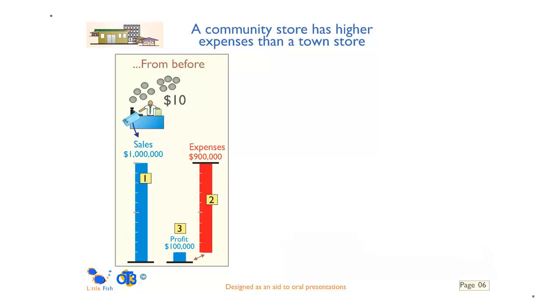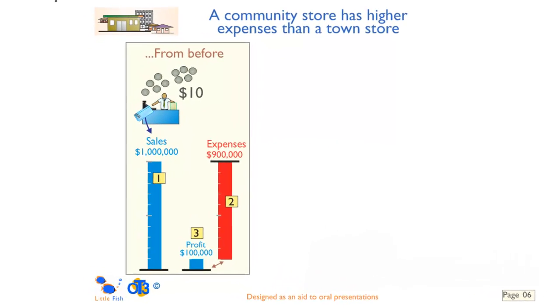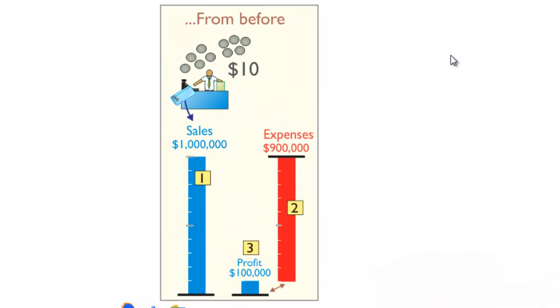So now we're going to look at why a community store has higher expenses than a town store. So from before, we paid in our $10, and if everyone did that, the sales were $1 million. The expenses, the red bar, were a little bit less at 900,000, and the profit was the leftover money. So that profit or leftover money, that's good. Now let's see what happens if we do the same on the community.